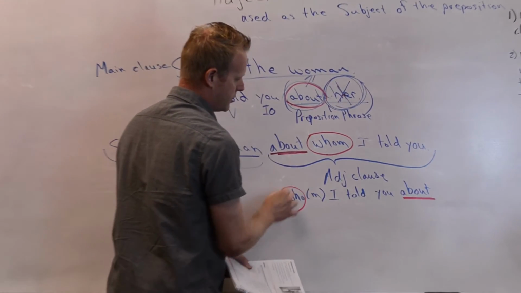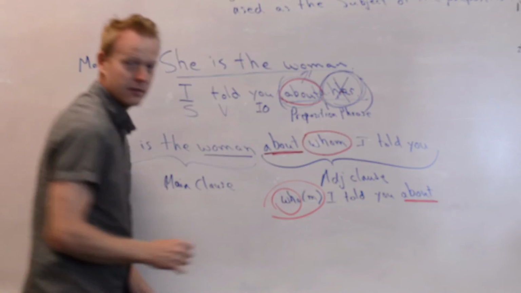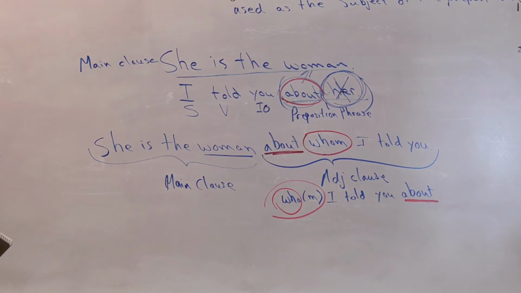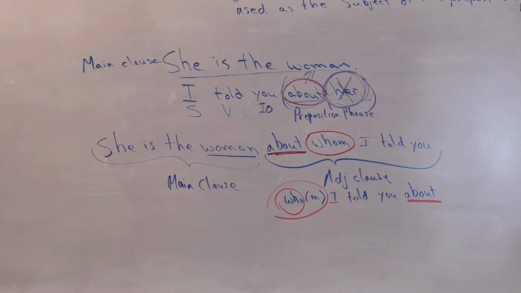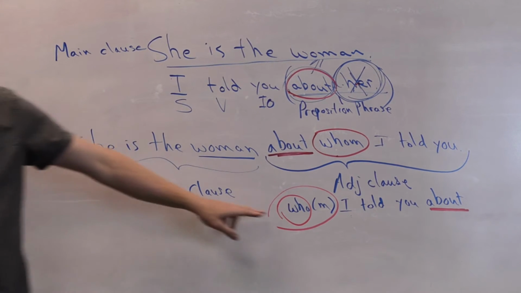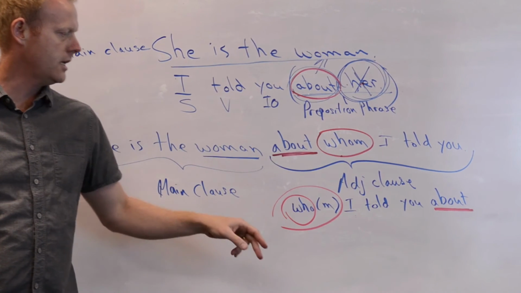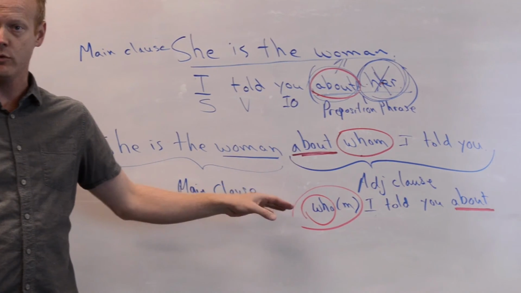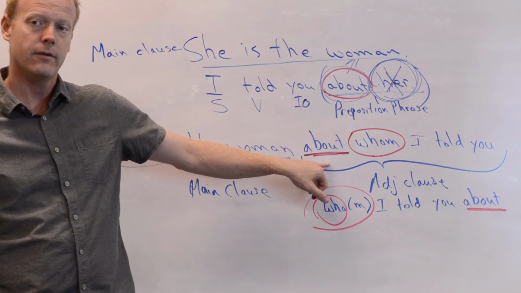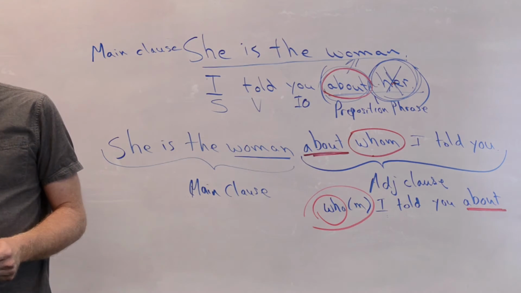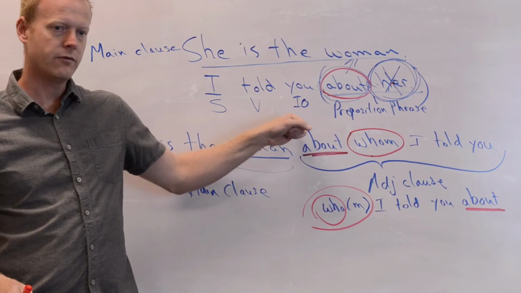So with a who or a whom, you can stick the preposition on the end. Okay? Again, if you use a whom and the preposition is on the end, it's still more formal than a who with a preposition on the end. This is the most formal though, about whom.